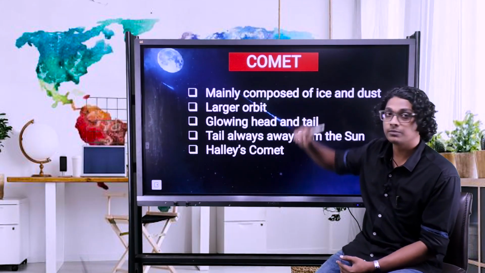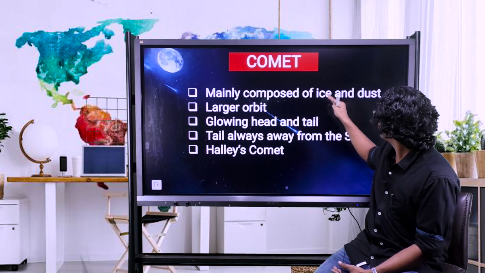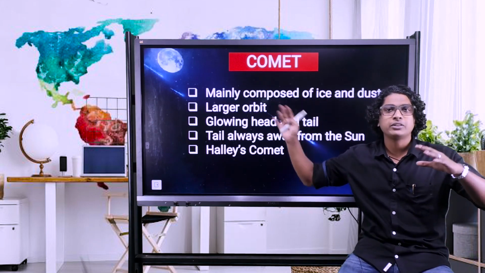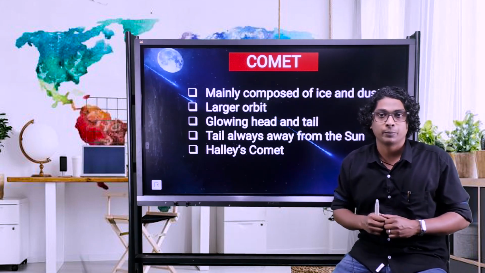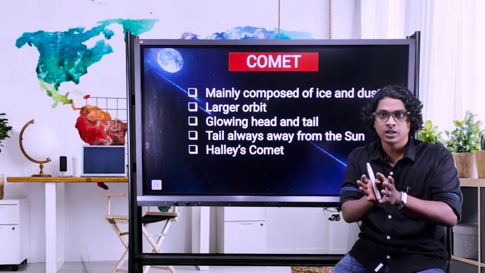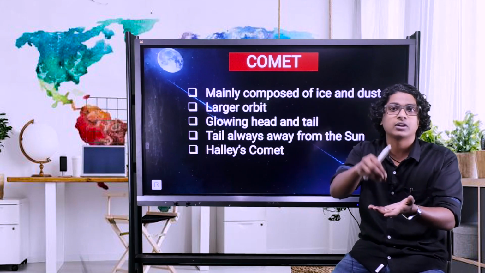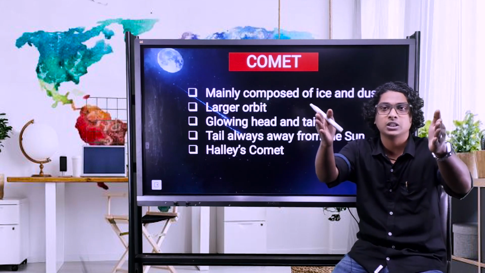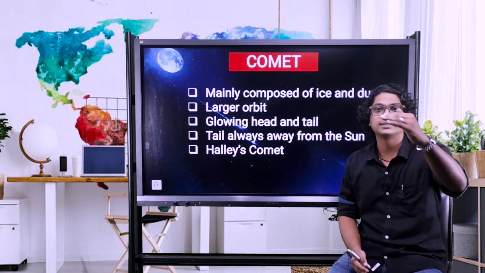Next, comet. Comets are mainly composed of ice and gas. Before going to the explanation, let's consider an example. Imagine you are taking a bowl full of water, a vessel full of water, and you're putting some sand and gravel into it, right? And you're keeping this inside the refrigerator, inside the freezer.